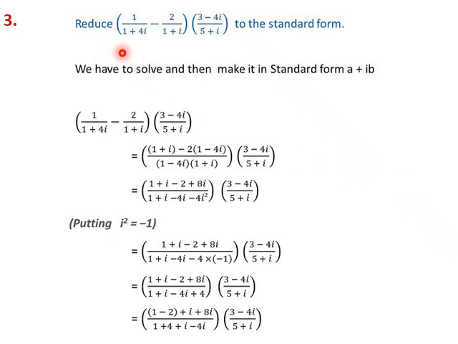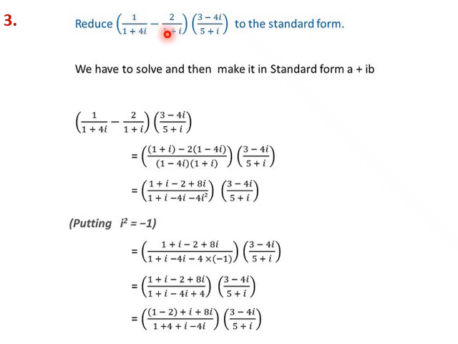In this problem, we have to reduce this expression, 1 by 4 plus i minus 2 by 1 plus i, into 3 minus 4i by 5 plus i, to the standard form. What is standard form? a plus ib or x plus iy, these are the standard forms of a complex number. So we have to reduce it to this form. How do we do it? We will first solve the expression in the first bracket by taking the LCM. That is simple mathematics. So the denominator will be 1 plus i into 1 plus 4i.